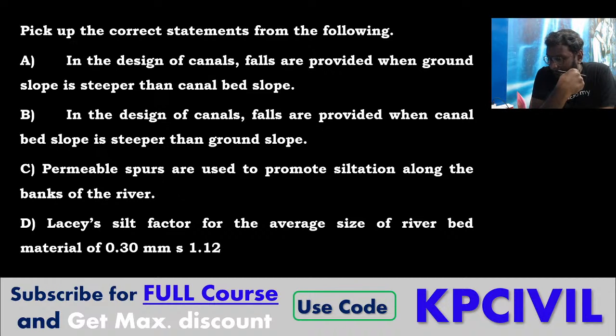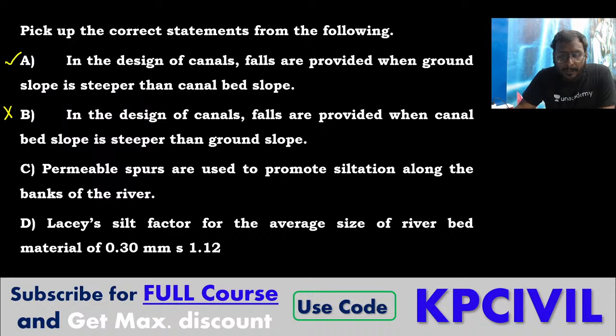Correct only, no? It is true. So if it is true, ultimately B is wrong. B says: in the design of canals, falls are provided when the canal bed slope is steeper than the ground slope. So B is wrong.